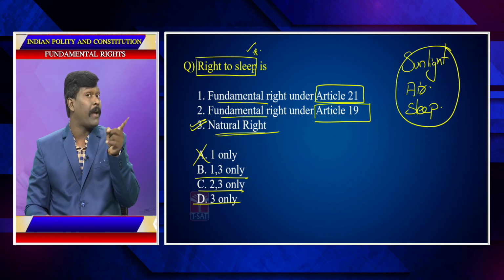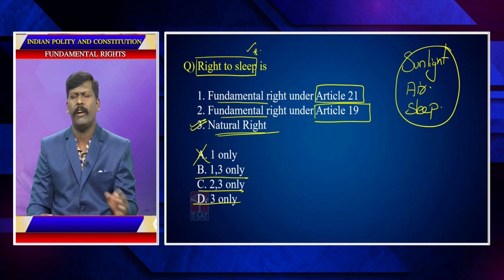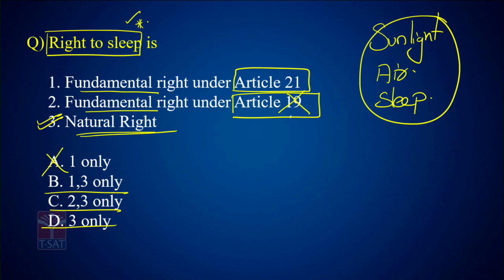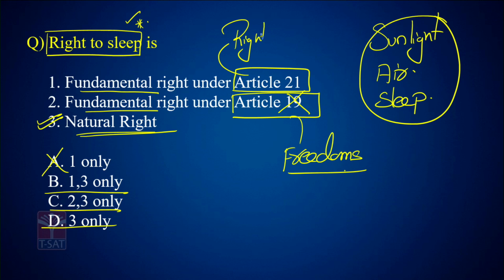No, the right to sleep cannot be a freedom. It is not a freedom, but Article 19 talks about certain freedoms. The right to sleep is part of the right to life and personal liberty. It is part of liberty. So 1, 3 is the answer. B is the answer.